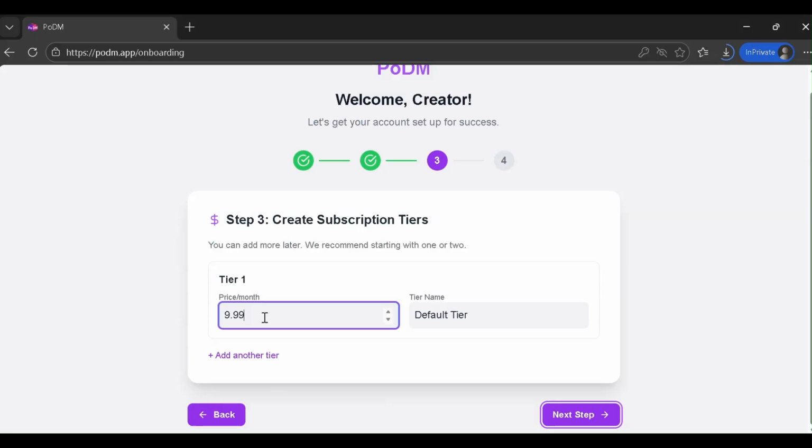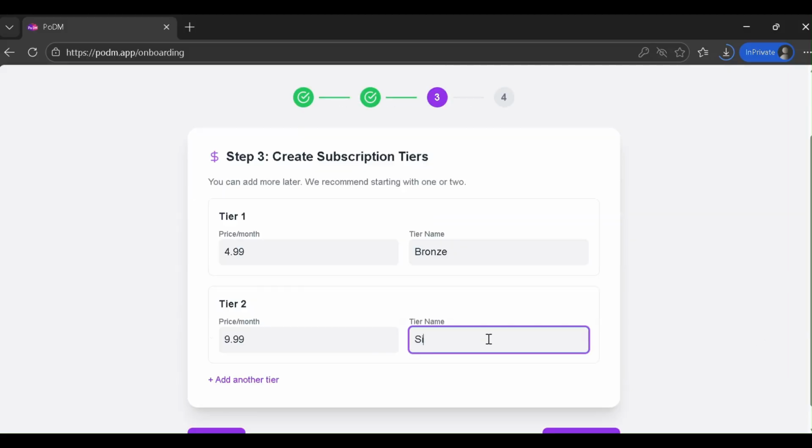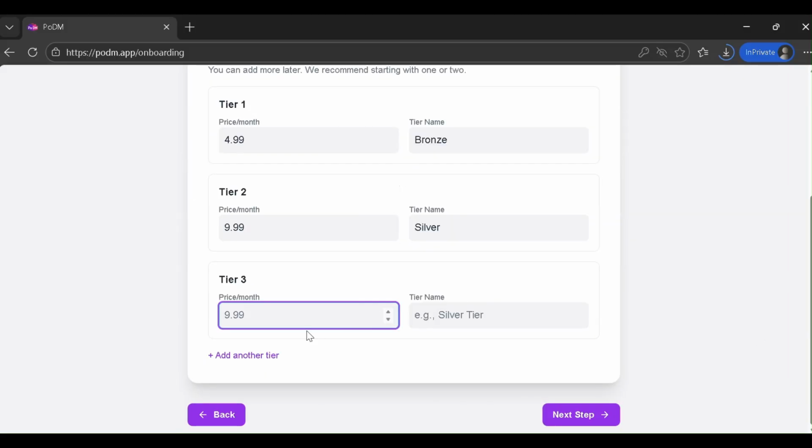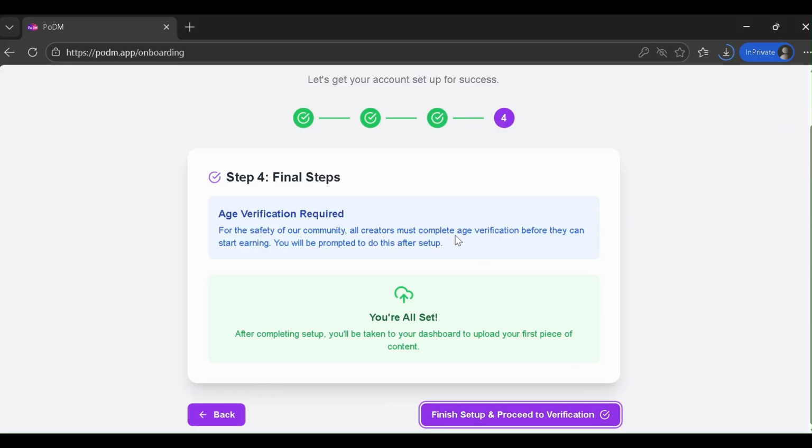Now, the fun part? The money. PoDM lets you create multiple tiers. In this example, we're setting up a bronze tier for $4.99, a silver for $9.99, and a gold for $49.99. As an engineer, I love this structure because it allows you to segment your content based on value. You can add as many tiers as you need to fit your strategy.